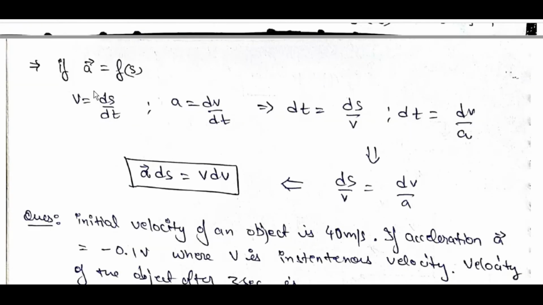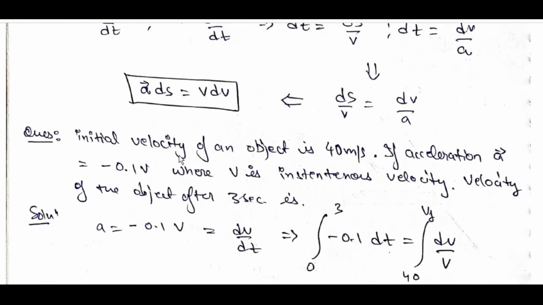If a bar is equal to f of s, v is equal to ds by dt, a is equal to dv by dt, dt is equal to ds by v, dt is equal to dv by a, ds by v is equal to dv by a. So a bar ds is equal to v dv.